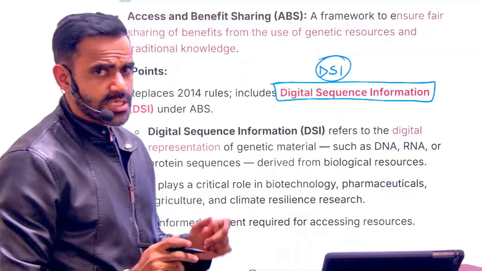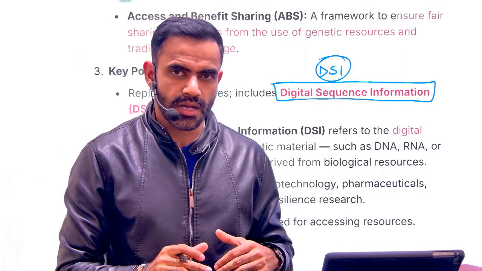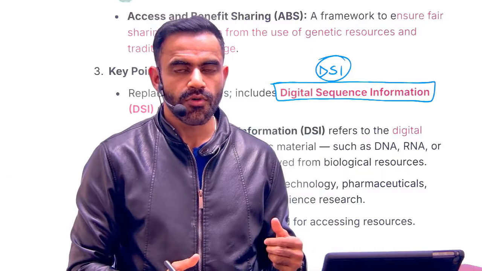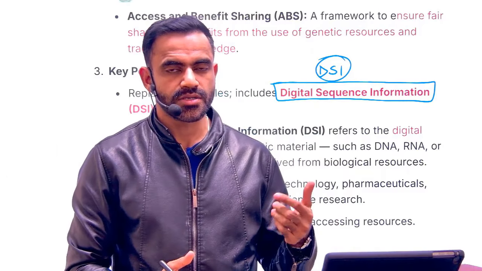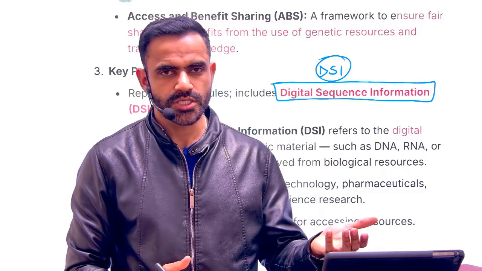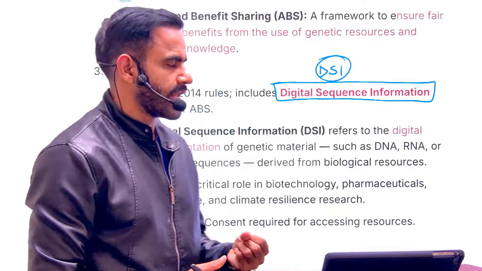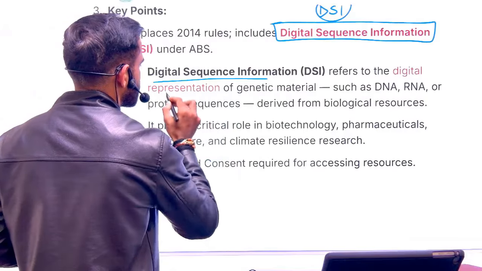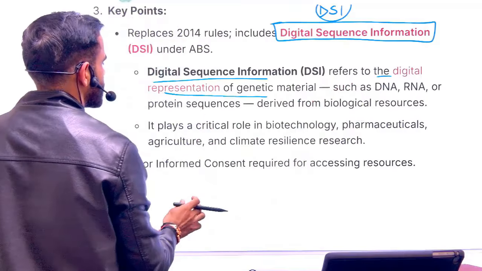Okay. So remember three things. As per the new ABS rules, it is mandatory to share the benefit with the local communities from which this traditional knowledge has been taken. Okay, what is DSI? We have already covered. It is the digital representation of that genetic information.